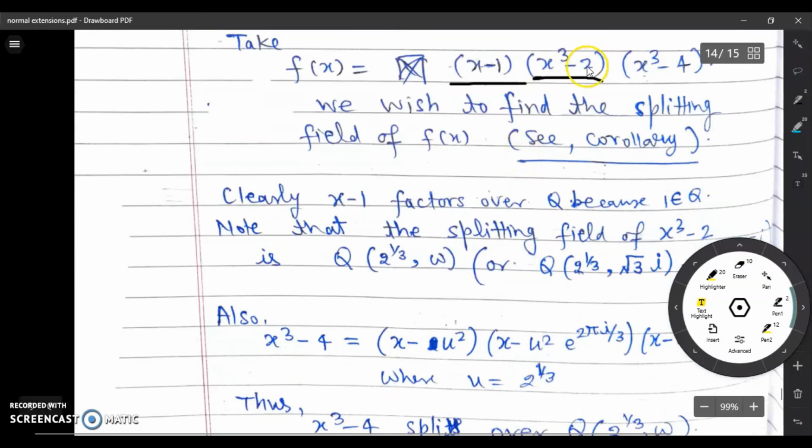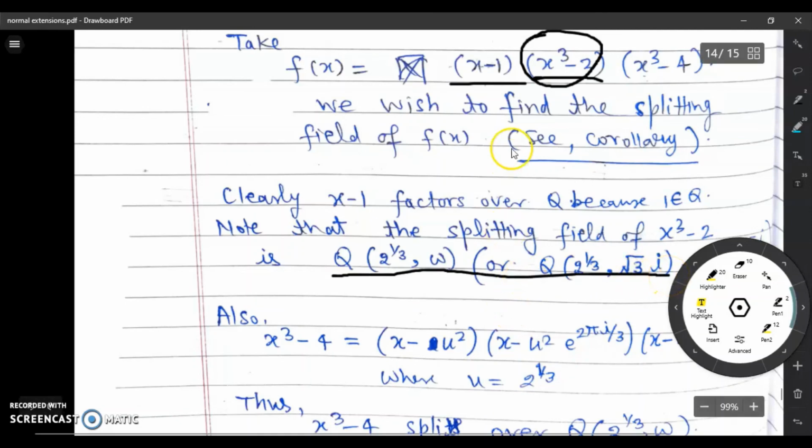Now observe that 2 power 1 by 3 belongs to this field Q(2 power 1 by 3), but the roots of this polynomial are 2 power 1 by 3 omega and 2 power 1 by 3 omega square. So we consider the splitting field of this. We have observed that the splitting field of x cube minus 2 is this.